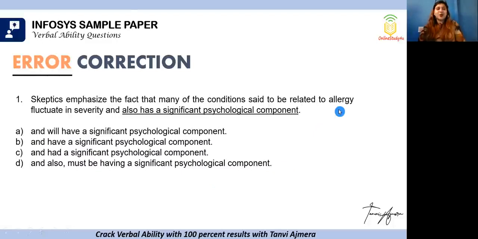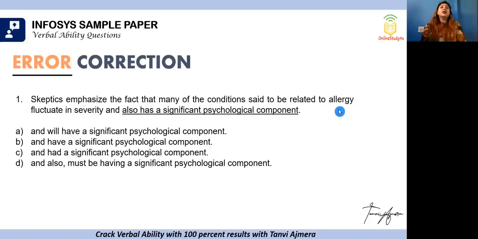Error correction. So here you're going to see sentences and there's one part in the sentence which is underlined. There are suggestive options of that underlined part of the sentence. We are supposed to look at what can replace it the best way. So for this also, what you need to do is emphasize on parts of grammar.